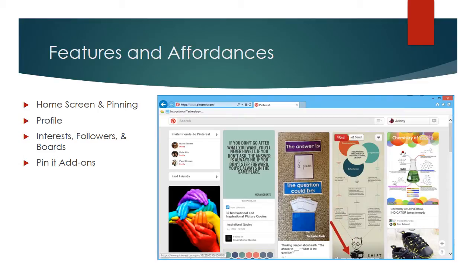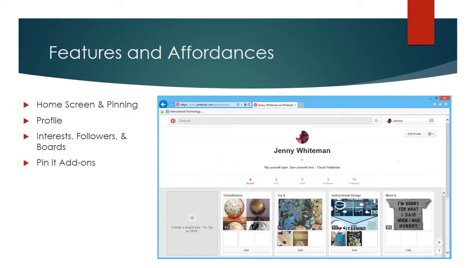When you pin an item, you are able to change the description that appears here. You can also look for specific content using the search bar or use the drop-down menu of popular categories. Clicking on your name in the upper right-hand corner takes you to your profile. Here you can find your content organized by boards, your individual pins, users whom you are following, or those that are following you.